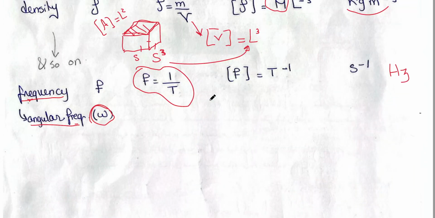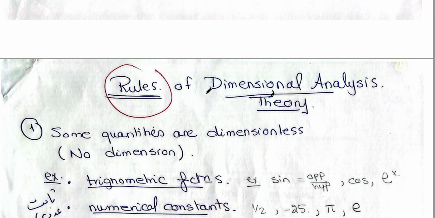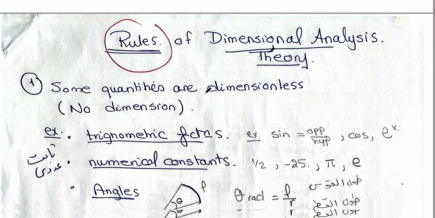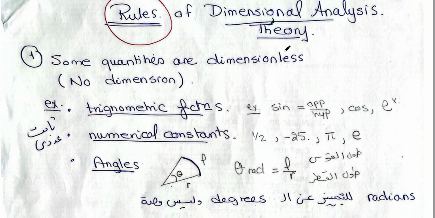After discussing table 1 and table 2, we are able to know that all physical quantities have dimensions, either if they are fundamental or derived. From this discussion, we can discuss together the rules of the dimensional analysis theory. The first rule is that there are some quantities that are dimensionless.